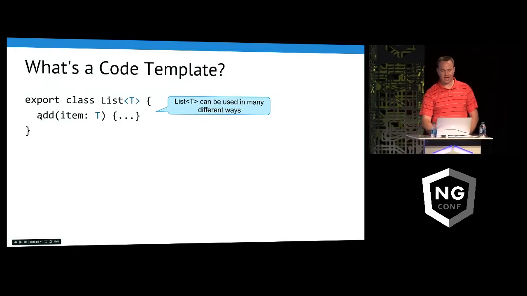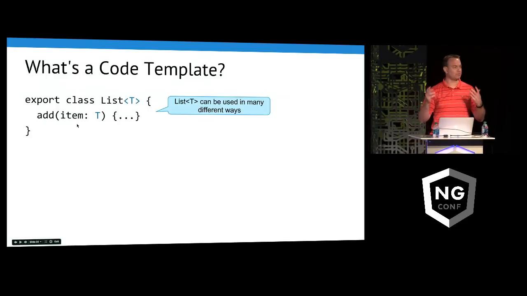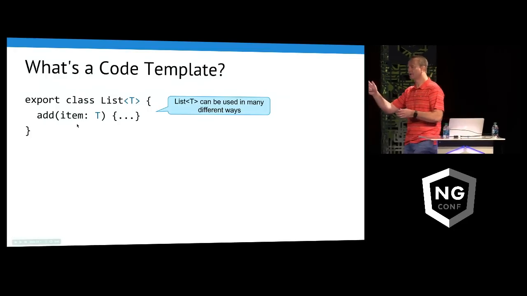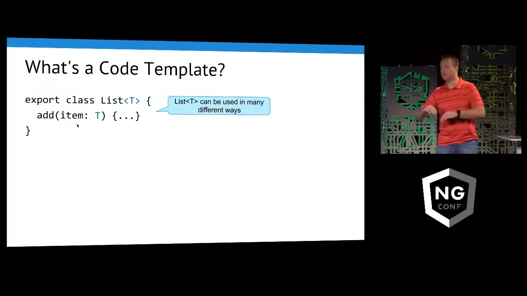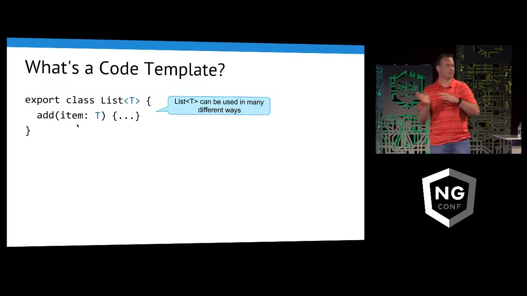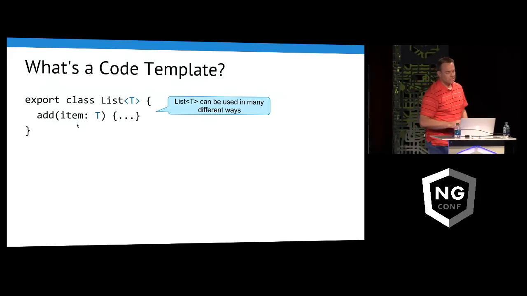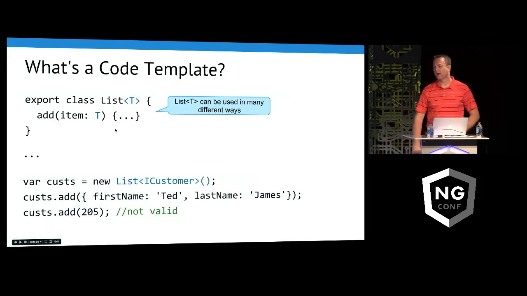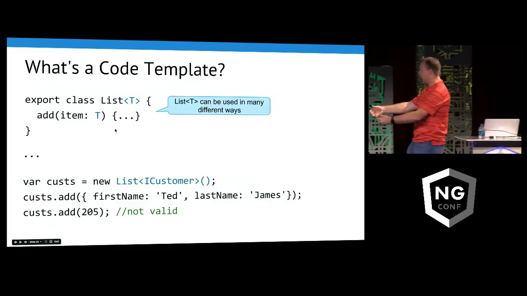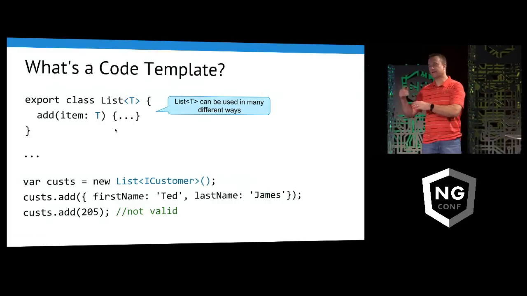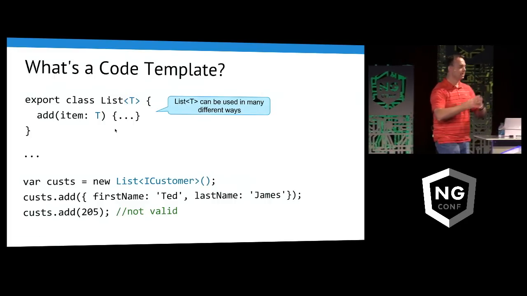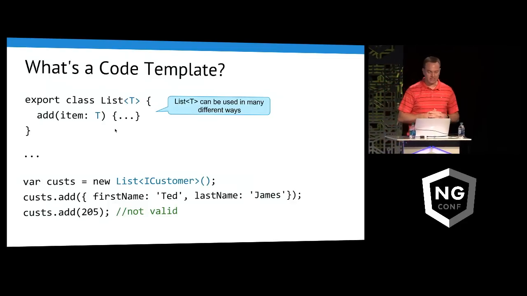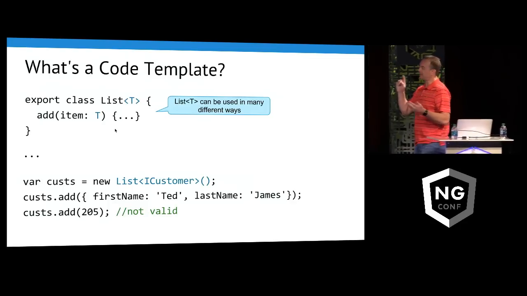And you'll notice in the add here, this is the template portion. It's kind of like a mail merge, dear so-and-so, and then you want to pull in dear John, dear Jane, dear whatever. Well, you can do that with this. So to use this, it would look like this. You could say new List of ICustomer in this case. That's that interface I showed earlier. And what that's going to do for us now is I can make a list of number. I can make a list of customer.